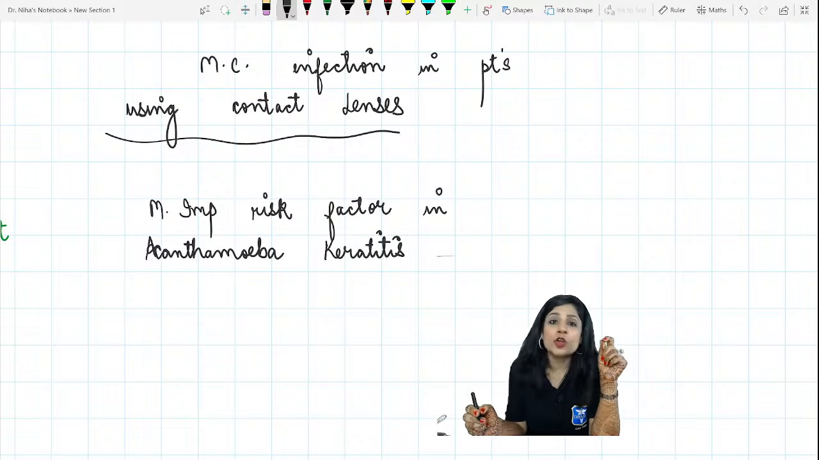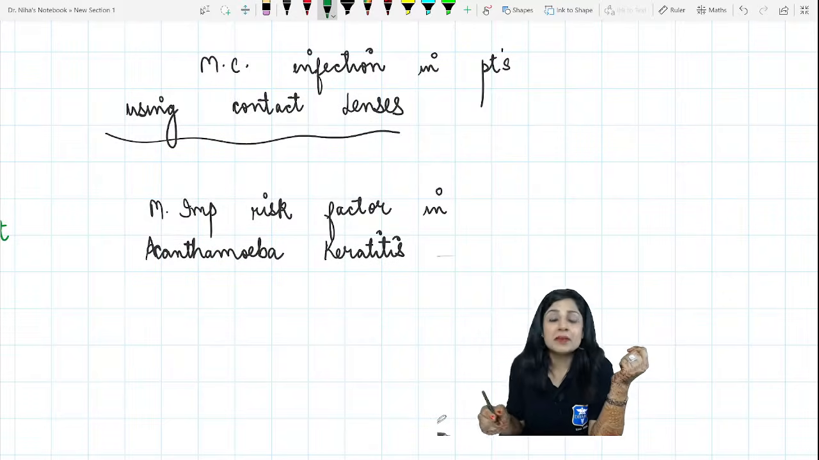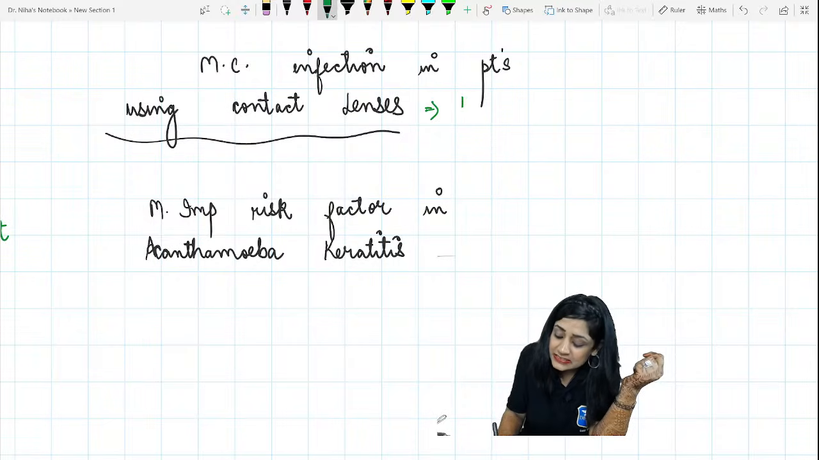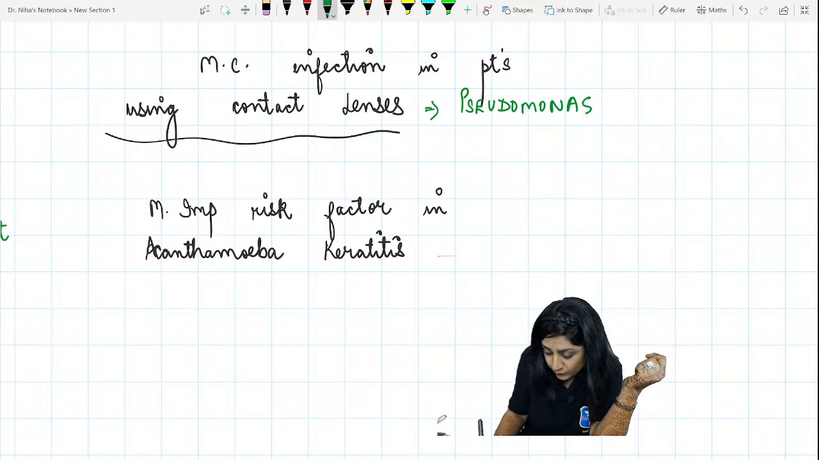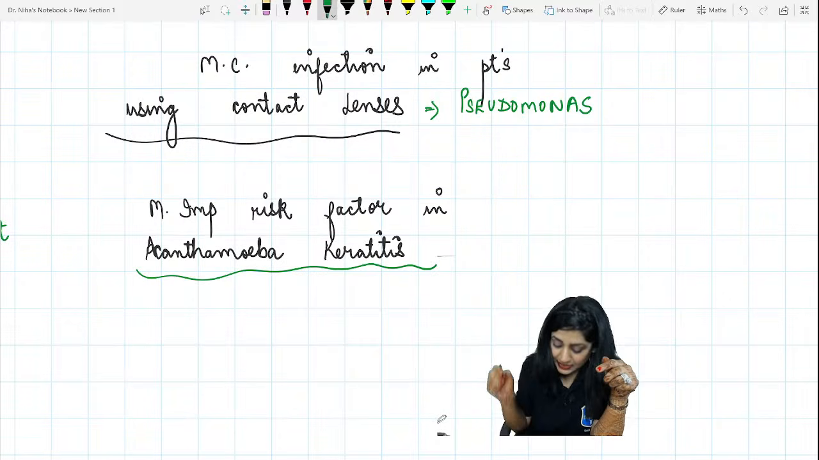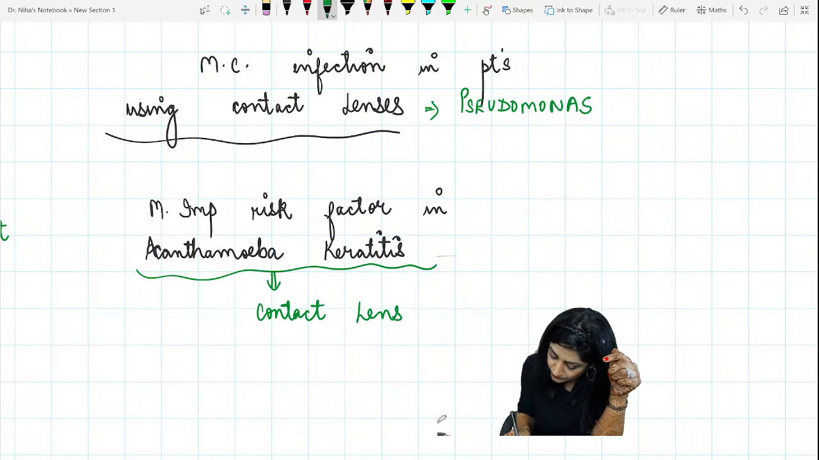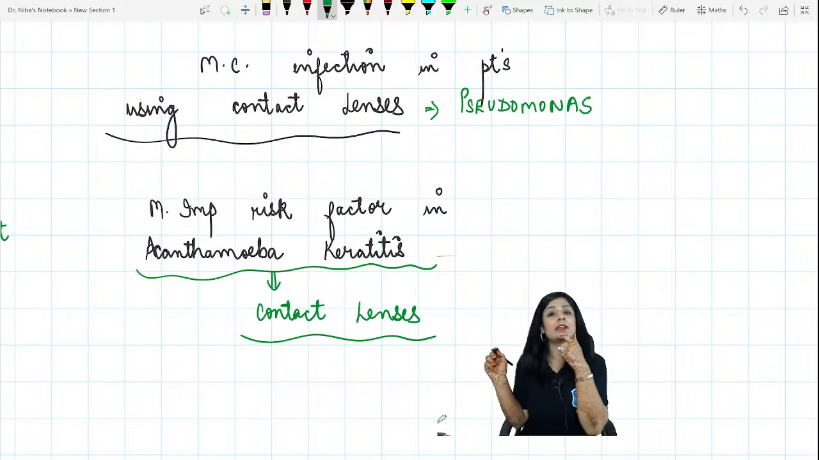So it's not acanthamoeba. Avinash, you people are correct. The most common infection in the patients using contact lenses is Pseudomonas. So these two things are again important. It is Pseudomonas, while the most important risk factor for acanthamoeba keratitis is the use of contact lenses. So these are two different things. Okay? So don't confuse between the two.